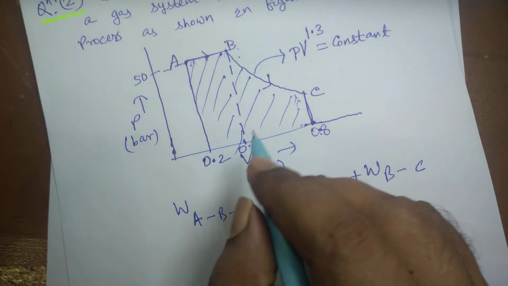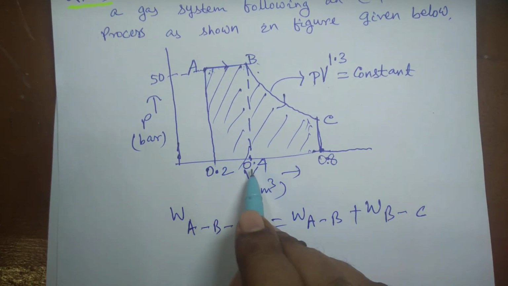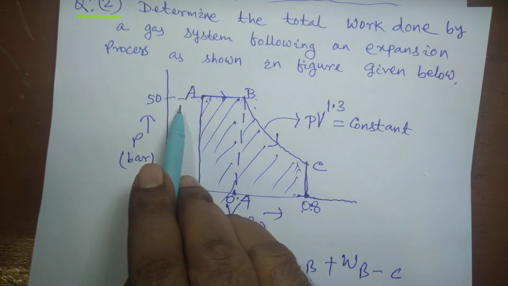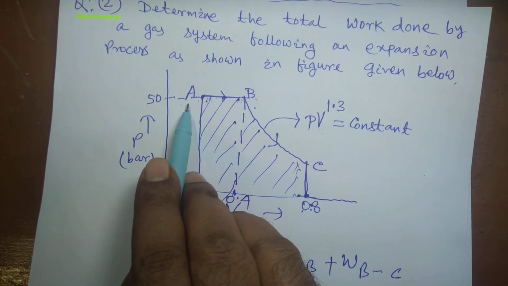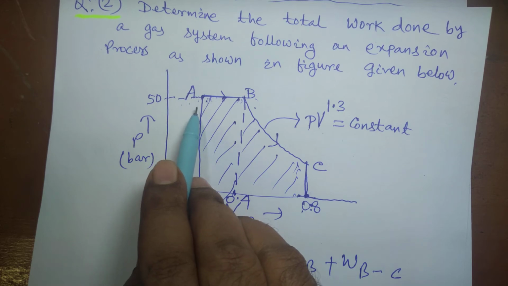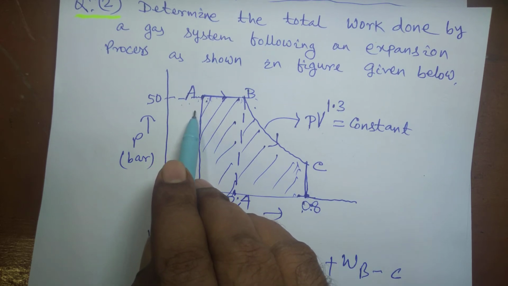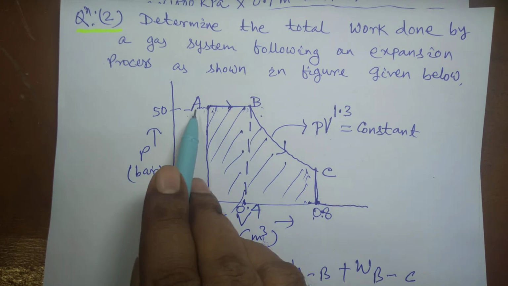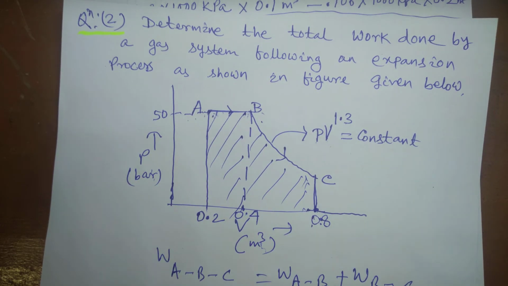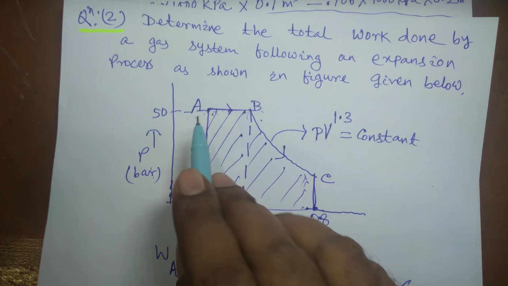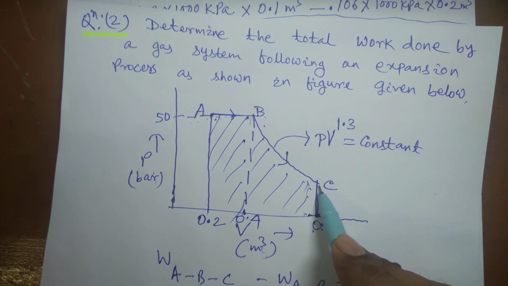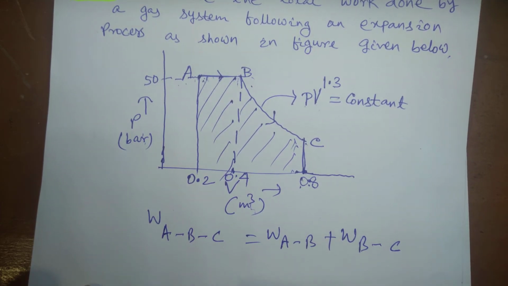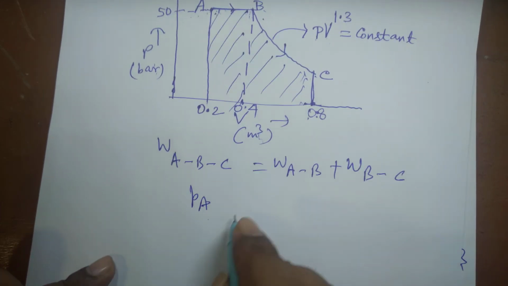So first, everything is given. V1, VA is given, VB is given, VC is given, and pressure A equal to pressure B, which is 50 bar. 50 bar is given, because it is given in bar and volume is given in meter cube, and pressure at A is given to be 50 bar. So pressure at B is also 50 bar, but pressure at C we have to find out the total work done. So our primary objective is, you see these are the data given.